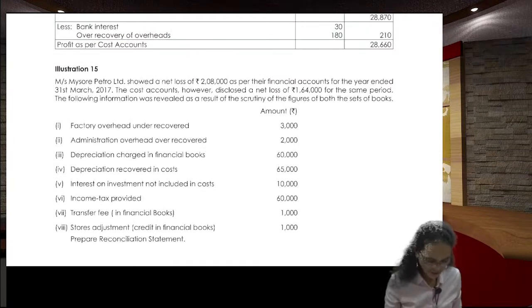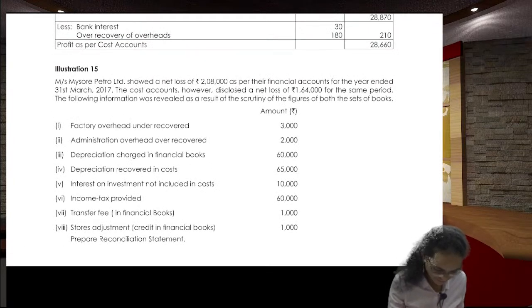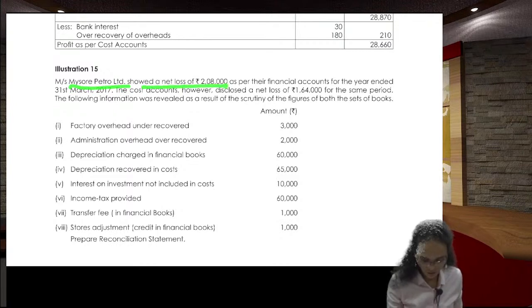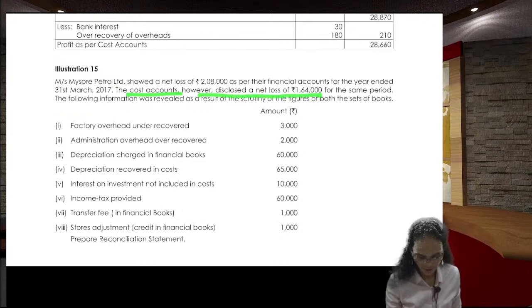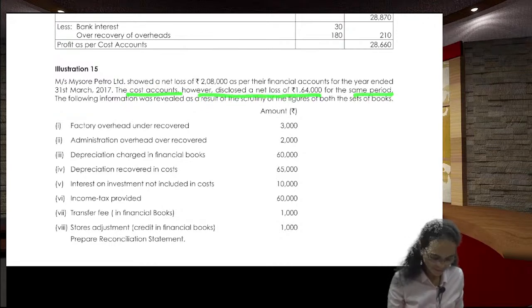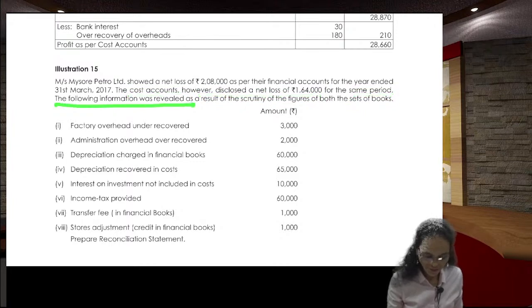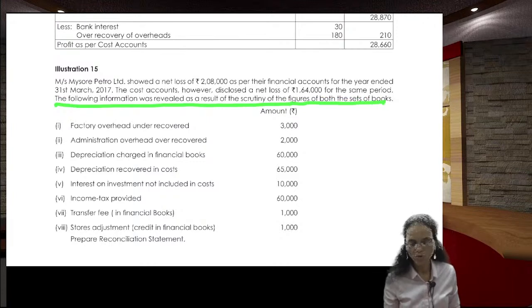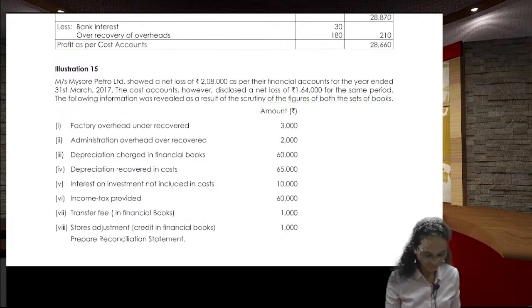Okay. Next, we will go to the next question. Mysore Petrol Limited showed a net loss of 2,08,000 as per their financial accounts for the year ended 31st March 2017. The cost accounts, however, disclosed a net loss of 1,64,000 for the same period. The following information was revealed as a result of the scrutiny of the figures of both the sets of books.